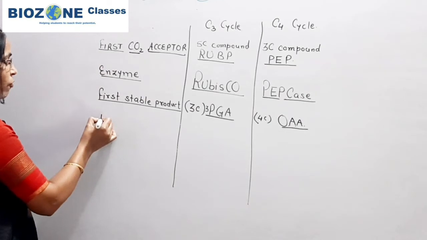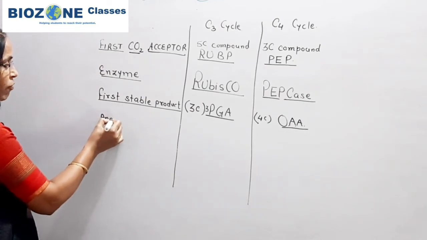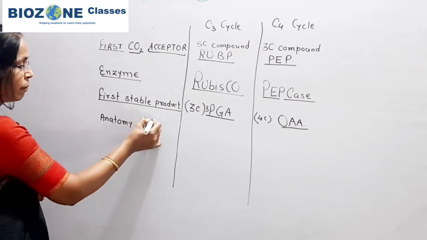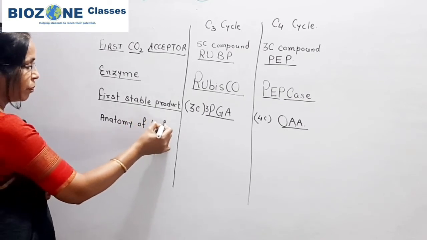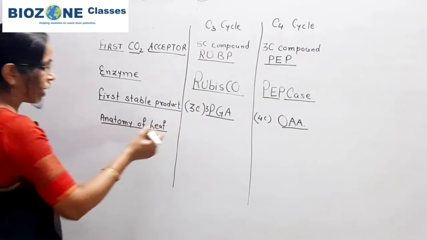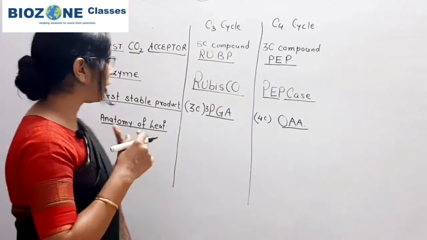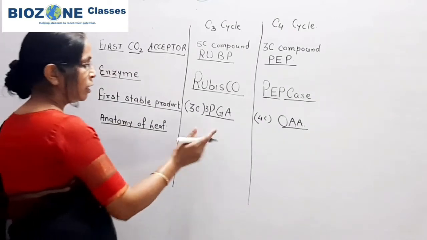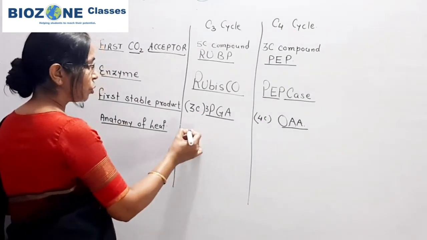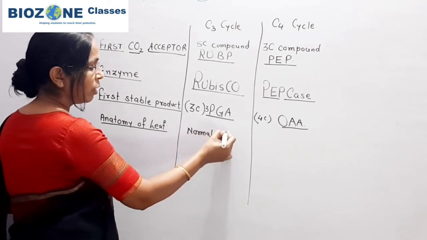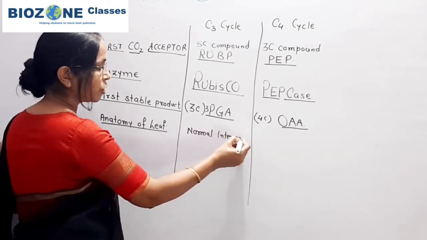Now the morphology or anatomy of the leaf, when you appear, is one of the most important characters. In anatomy of the leaf, you remember the C3 cycle shows normal anatomy or normal internal structure.